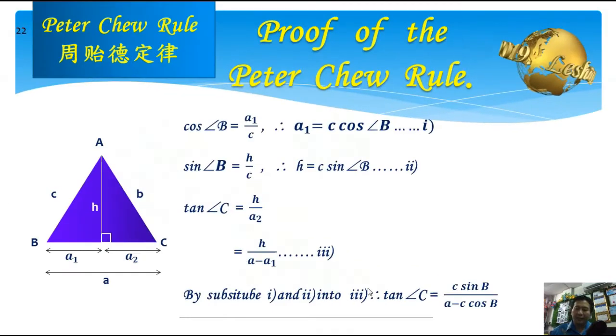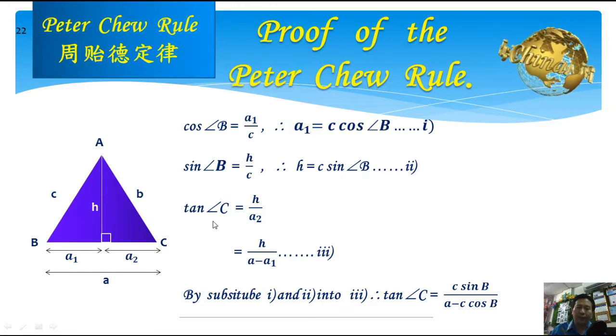Now, let us see the proof of the Pikachu rule. As we see, cos B equals a1 over c, like previously. a1 equals c cos B, like equation 1. And then we also get sine B equals h over c, opposite over hypotenuse. Then we get h equals c sine B, like equation 2.